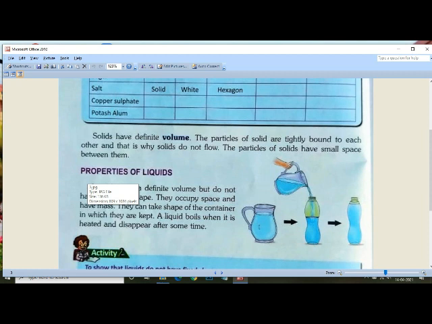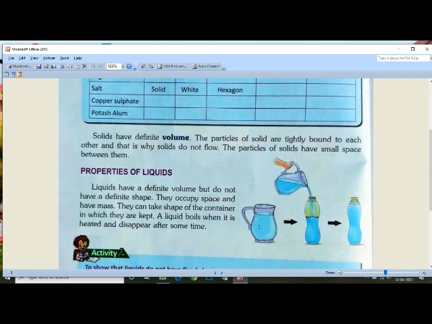As you can see, the properties of liquid. Liquids have a definite volume but do not have a definite shape. As it is clearly mentioned, liquids have a definite volume but do not have a definite shape. Means, suppose you take 200 milliliters of water in a glass,